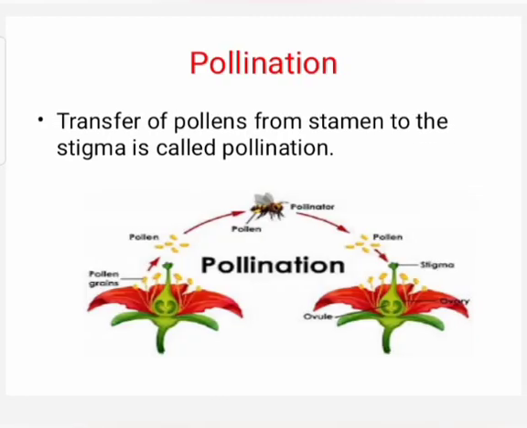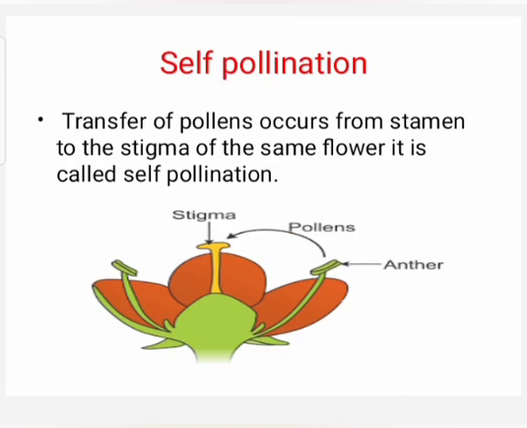What is pollination? Transfer of pollen grains or pollens from stamen to the stigma is called pollination. There are two types of pollination. One, self-pollination.